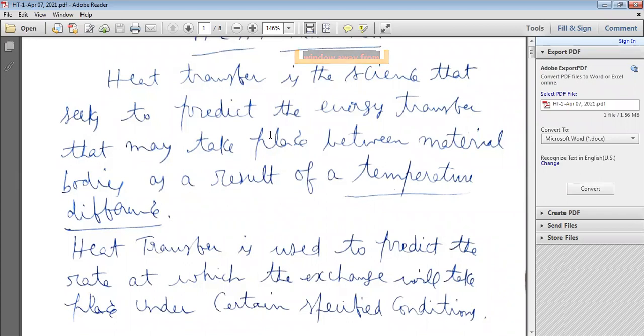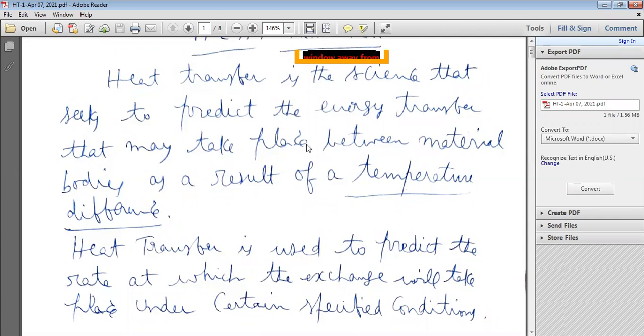Water is at low temperature, whereas flue gases are at high temperature. That's why for any heat transfer, you require a temperature difference. So heat transfers from high temperature flue gases to low temperature water.